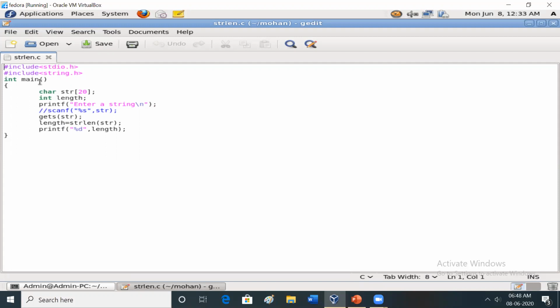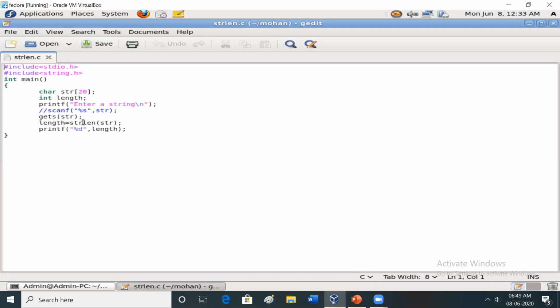Every program starts from the main function. Character str of 20, integer length. gets of str is going to read a string, the entire line. I will show the difference between scanf and gets here.